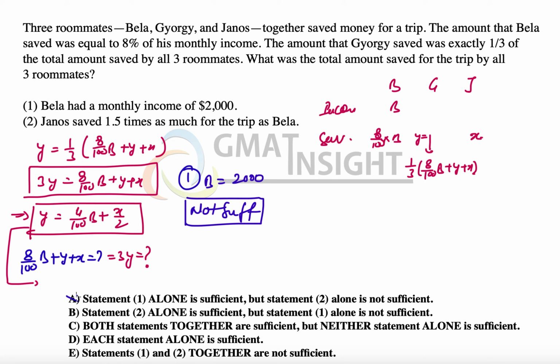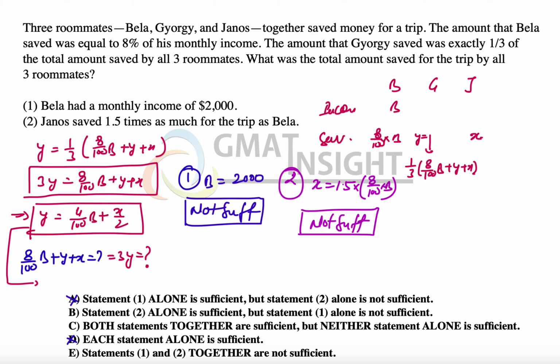Hence, option A and option D are out. The second statement says that J saved 1.5 times as much for the trip as B. So J's saving, that is X, is equal to 1.5 times 8 over 100 times B. Once again, we cannot equate this with anything. This statement is not sufficient, because we have neither the value of X nor the value of B. So we can't find out anything about Y either.